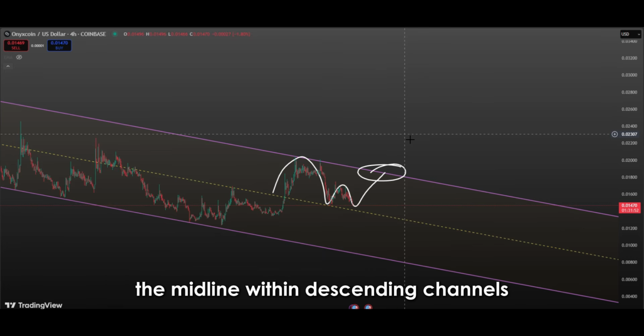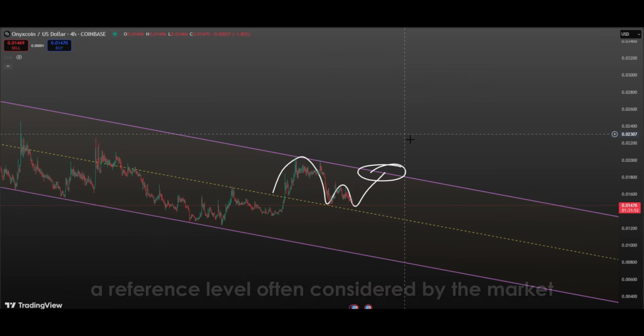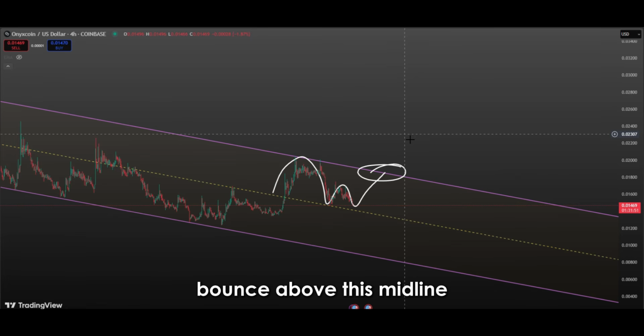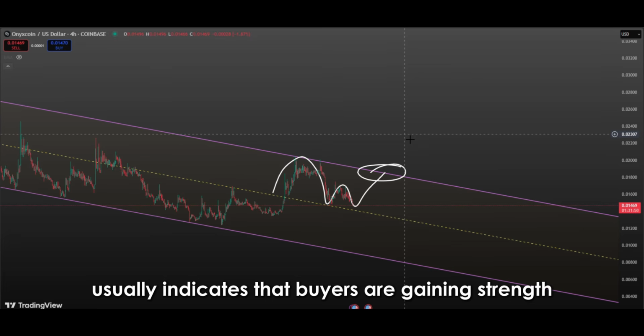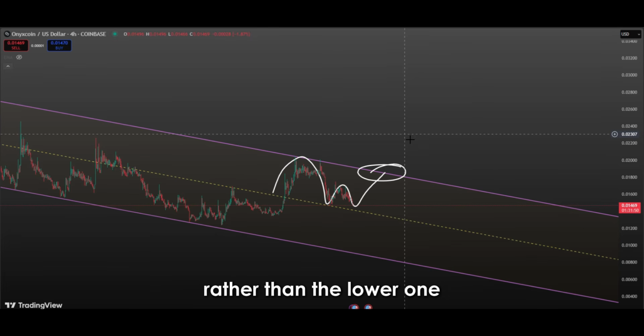The midline within descending channels typically acts as both dynamic support and resistance, a reference level often considered by the market. A bounce above this midline usually indicates that buyers are gaining strength and that the market is preparing to move toward the upper boundary rather than the lower one.